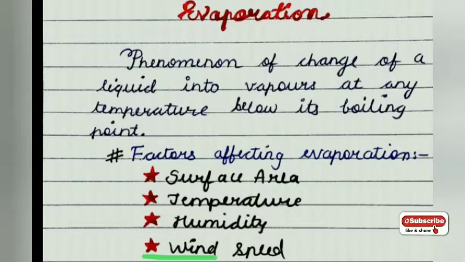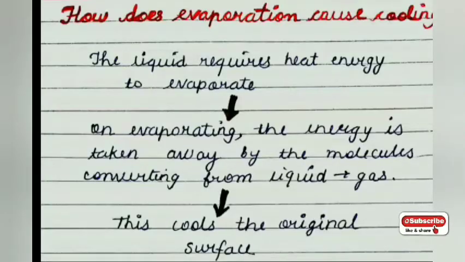And the fourth and last is wind speed. It depends on wind speed also. According to the wind speed in the atmosphere, evaporation can be slowed down or it can become faster. Now you must have heard that evaporation causes cooling. So what is the reason that evaporation causes cooling? Here that reason will be completely clear for you.